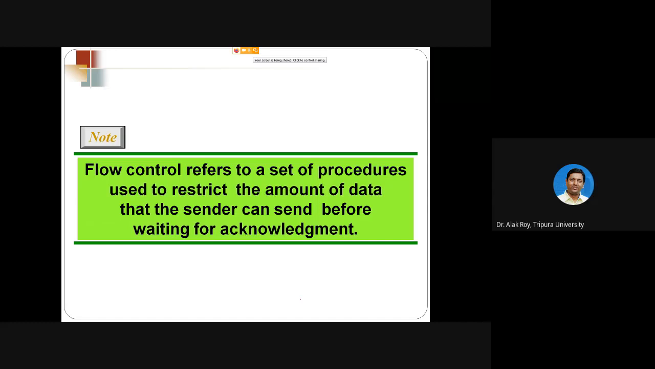Flow control refers to a set of procedures used to restrict the amount of data that can be sent from the sender before waiting for acknowledgement. Whenever the sender transmits something to the receiver, the receiver replies with an acknowledgement. So the sender should not send more than a limit. If it is allowed to send 4 bits, then it should wait for 4 acknowledgements. Then only can it send the other 5, 6, 7, 8, 9 number bits. Clear?